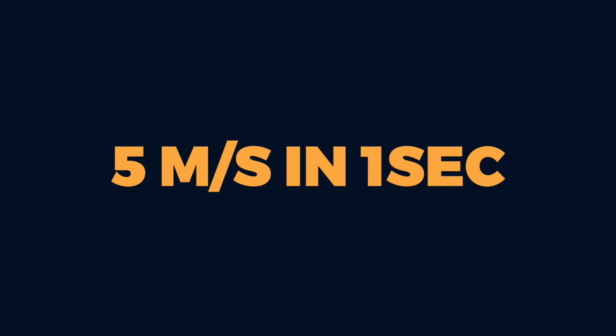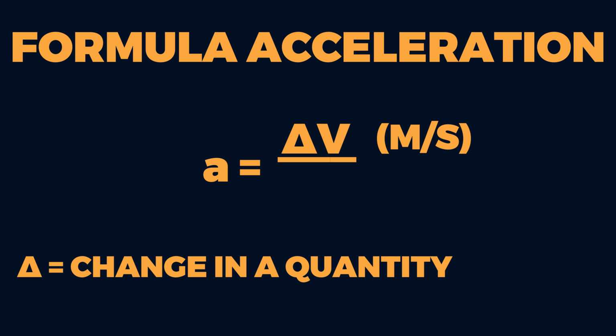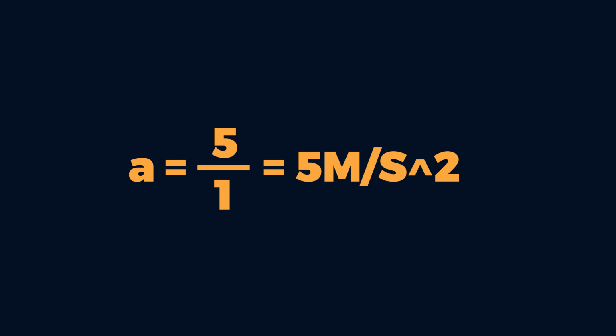We want to accelerate the two objects to a velocity of 5 meters per second in 1 second. We know that acceleration is the change of speed divided by the change in time. So it gives us an acceleration of 5 divided by 1, so 5 meters per second squared. Now, what will be the force that we will need to apply on the two balls for the same acceleration?